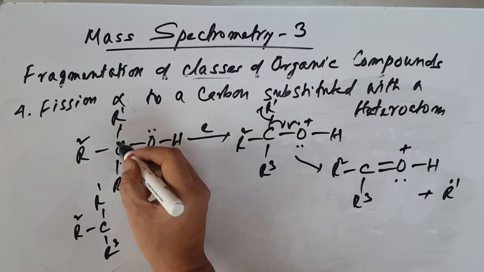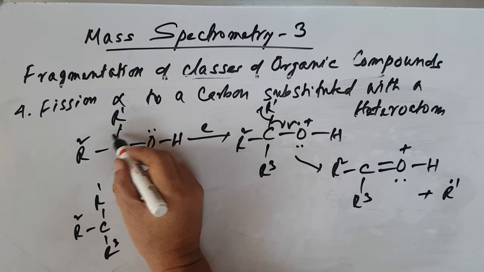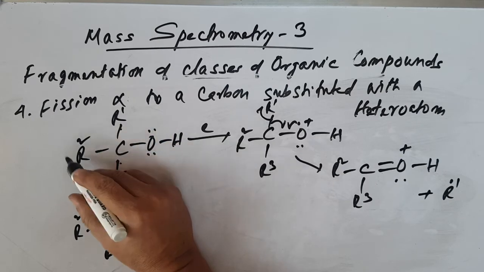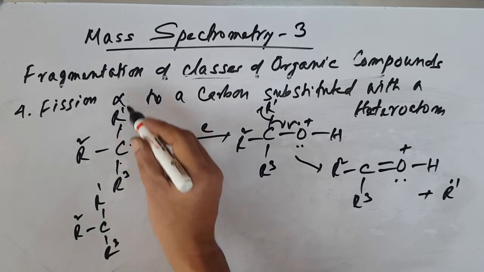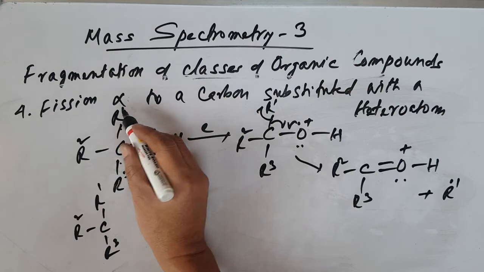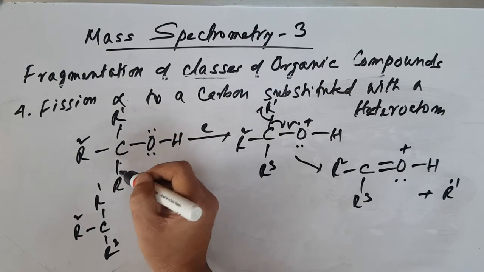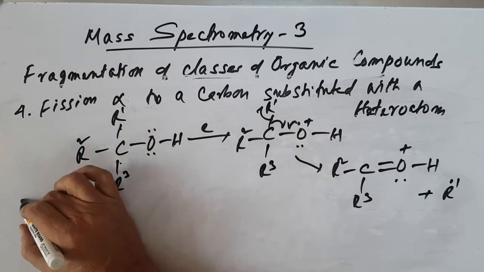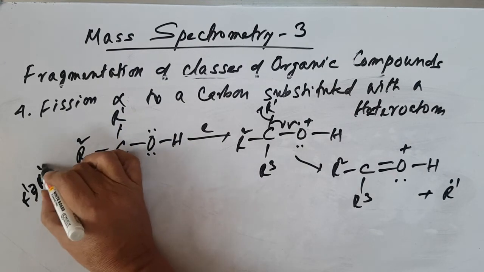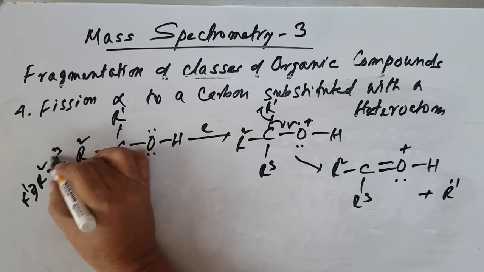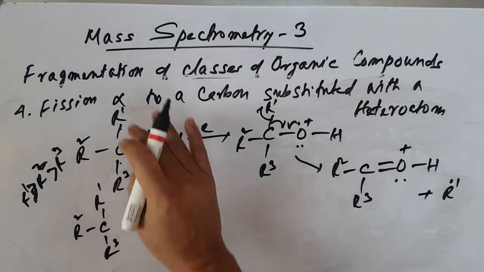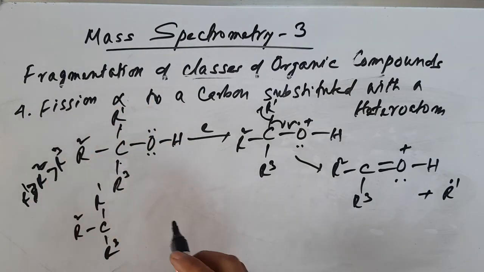Alpha fission takes place at the alpha carbon atom, and the larger alkyl group will be clipped. It is preferred compared to the smaller one. So R1 is greater than R2, greater than R3, and the bigger one is cleaved.